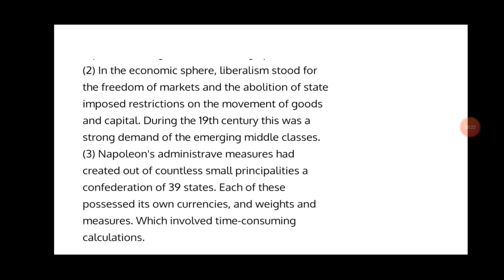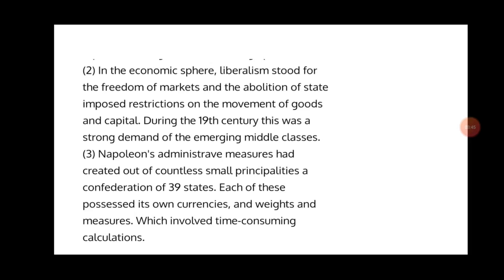During the 19th century, this was a strong demand of the emerging middle classes. In the economic sphere, people wanted to trade freely, with no restriction on the movement of goods and capital. They wanted to easily establish their business anywhere and do trade anywhere without restrictions.